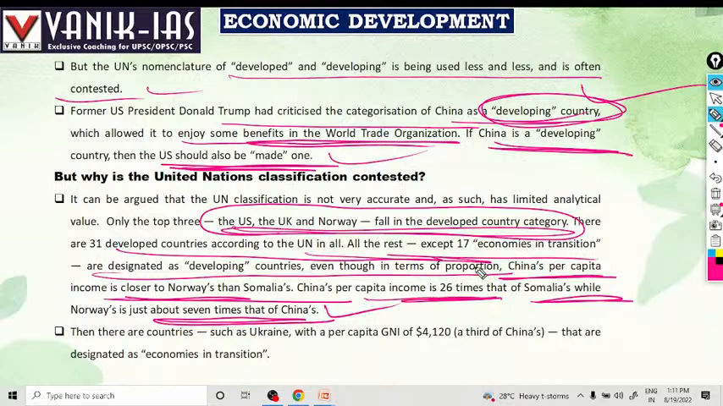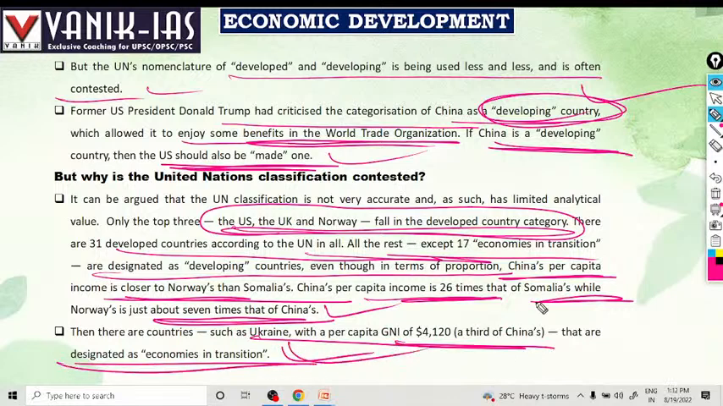So whether China should be called an economy in transition or a developing country. Then there are countries such as Ukraine, whose per capita income is 4,000, a third of China's, that are designated as economies in transition.